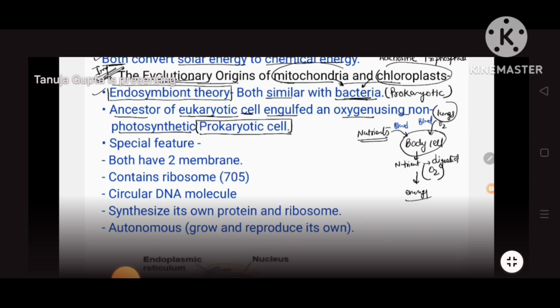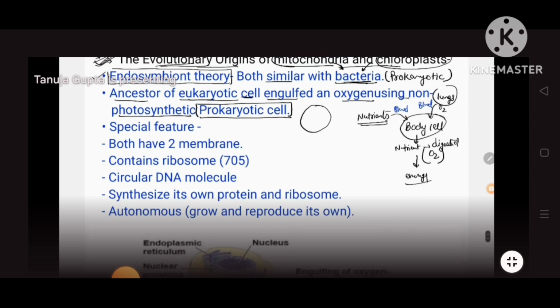Suppose this is the eukaryotic cell, and there are some prokaryotic cells. One cell was behaving like a mitochondria, we can assume, and one was behaving like a chloroplast, right? They were both independently living.